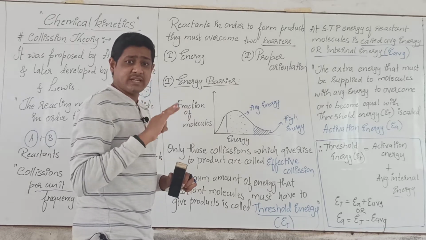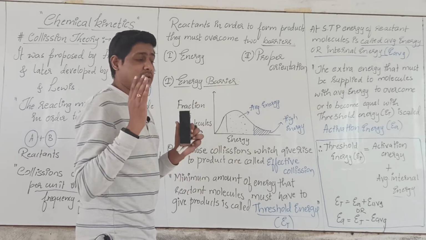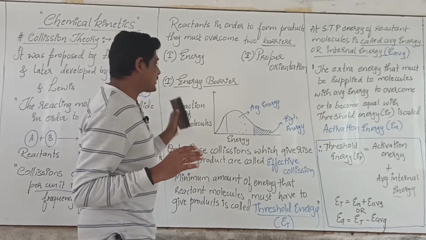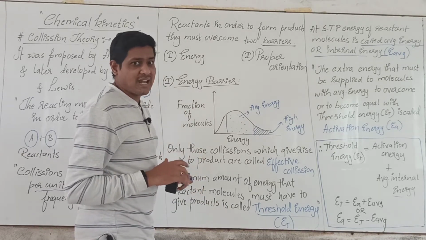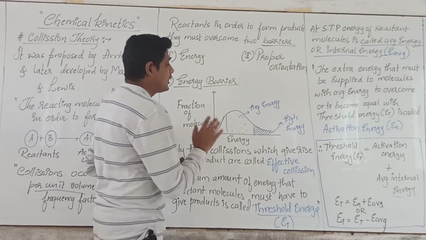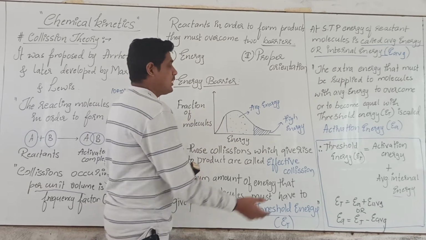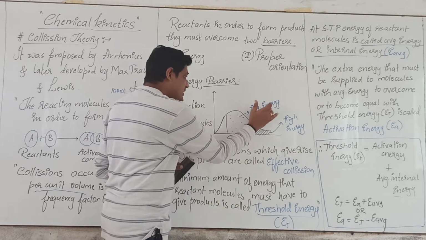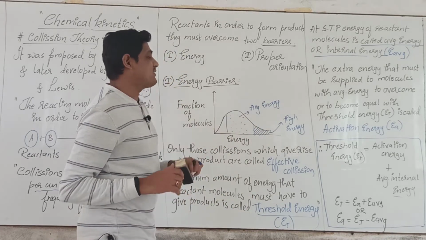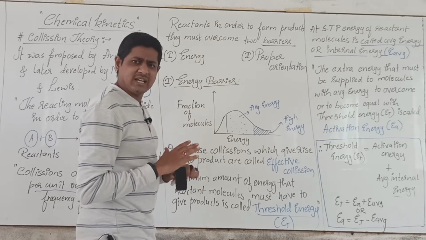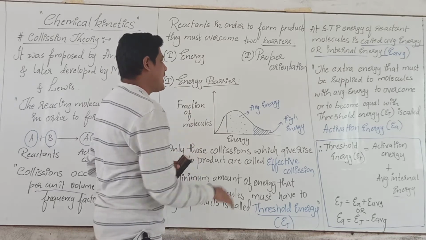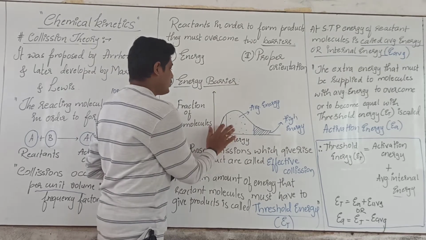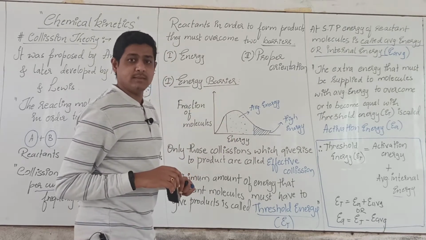When considering energy as a factor, based on energy the reactant molecules can be categorized into three ways: reactant molecules having high energy, reactant molecules having average energy, or we can call it average internal energy or kinetic energy, all the same, and the last one, reactant molecules having low energy.